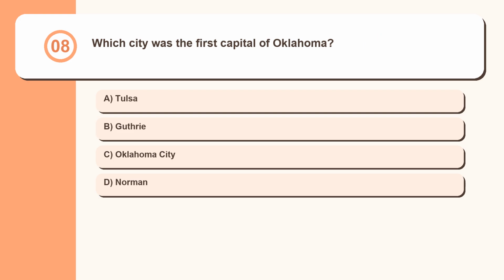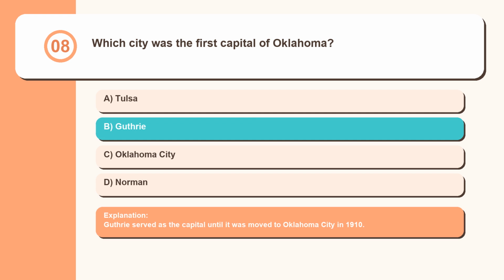Question 8. Which city was the first capital of Oklahoma? Tulsa, Guthrie, Oklahoma City, Norman. Guthrie served as the capital until it was moved to Oklahoma City in 1910.